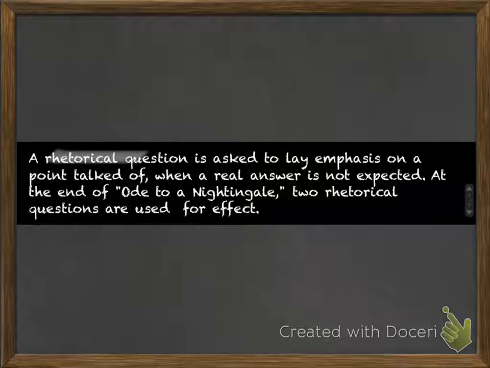Rhetorical question. Last but not least, a rhetorical question is asked to lay emphasis on a point talked of, when a real answer is not even expected. At the end of Ode to a Nightingale, 2 rhetorical questions are used for effect.